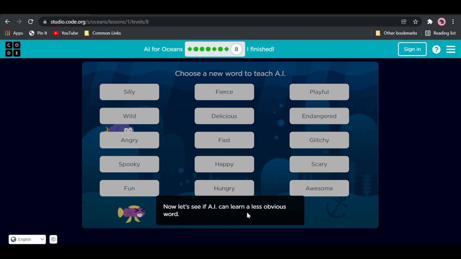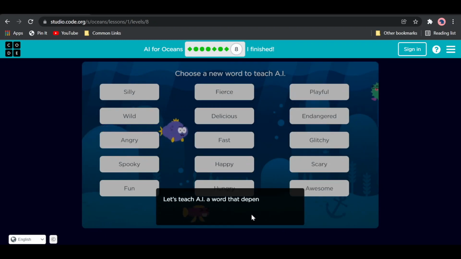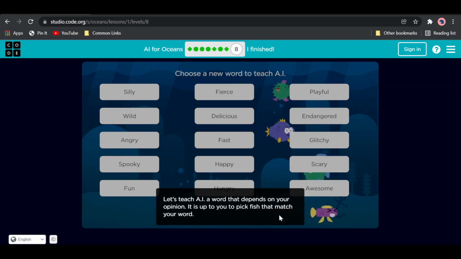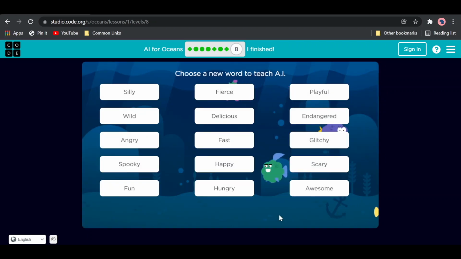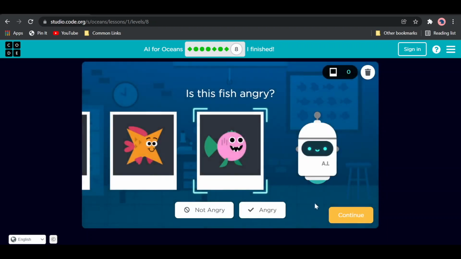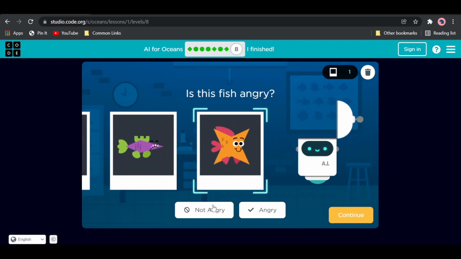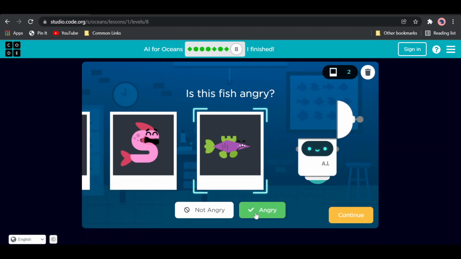Now let's see if AI can learn a less obvious word. Let's teach AI a word that depends on your opinion. It is up to you to pick fish that match your word. So let me click angry. This does not look angry to me. This does not look angry to me. Let's say this one looks angry to me, but maybe that fish isn't actually angry.